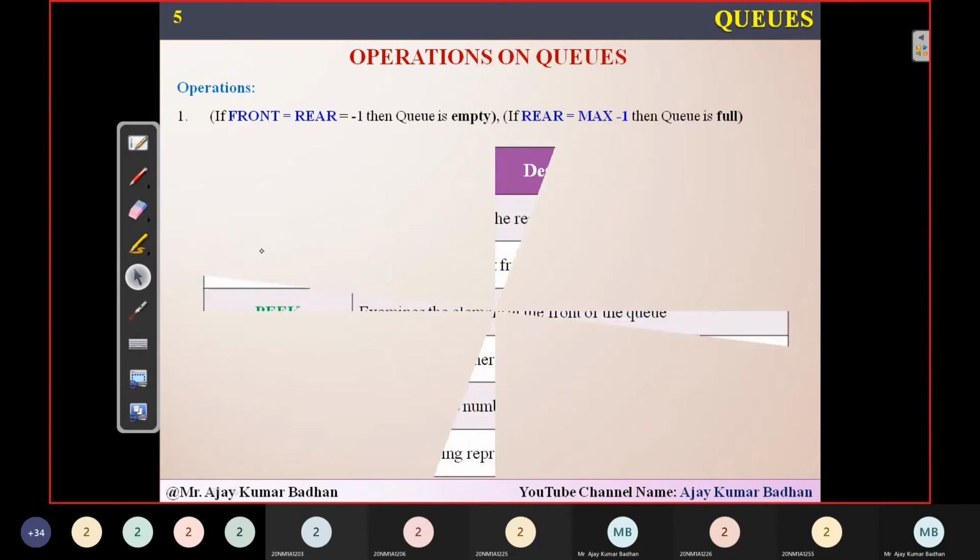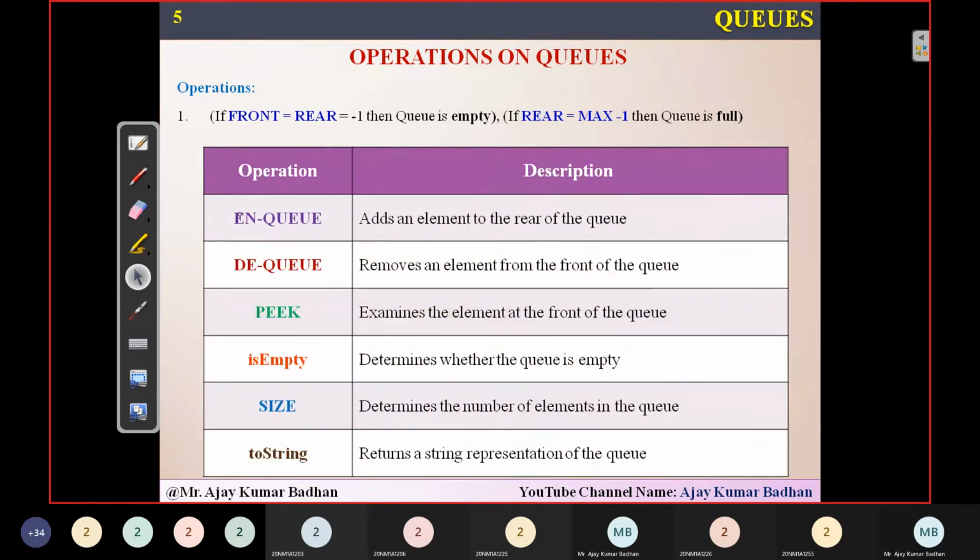So let's see what the different operations are. This is a tabular representation. First one is what we call enqueue. Enqueue is adding an element into the rear of the queue. Remember, rear. Adding is what we call insertion. I want to insert an element. Here we have a terminology. Till now, we did not use any special terminology for the stack, nor for the linked list. But coming to queues, we have a terminology called enqueue. Enqueue is nothing but inserting an element into the queue, where we insert at the rear of the queue.